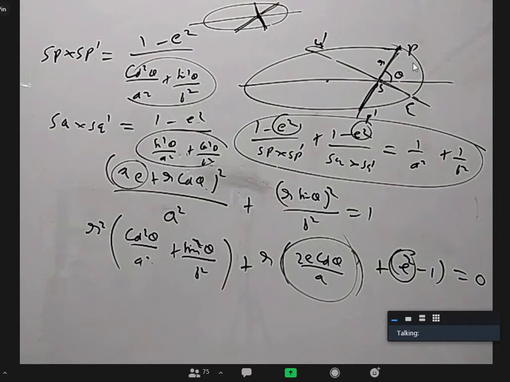Yes, sir. There's nothing so special about the focus, it works with any point on the major axis. What if I take a point on the minor axis also? It is not an issue, right? If I take it on the minor axis, what will happen? 0 comma b plus r sin theta will come. Yeah, minor axis also, what is the problem?